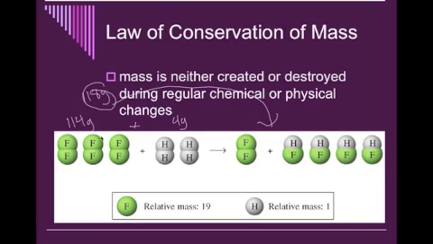So we see that we started with 6 fluorine. We have 1, 2, 3, 4, 5, 6 fluorine atoms. And we had 4 hydrogens. And we have 1, 2, 3, 4 hydrogens. So this is done correctly. Now, we see that we've changed into something different, but we still have the same mass. 118 and 118.